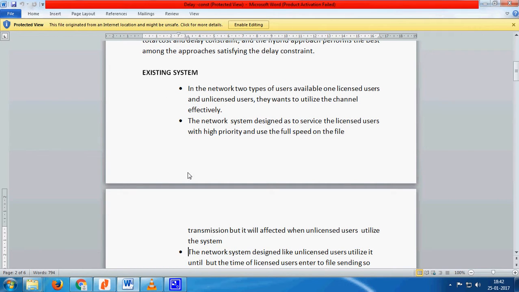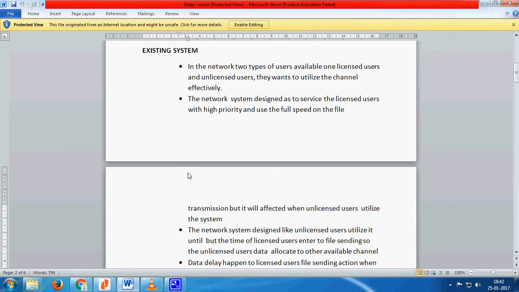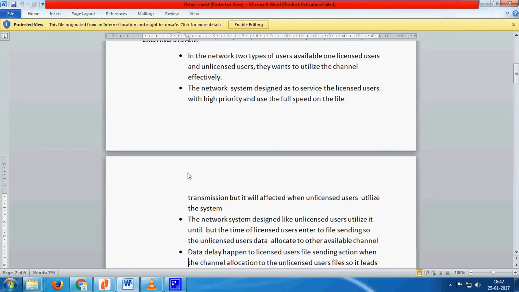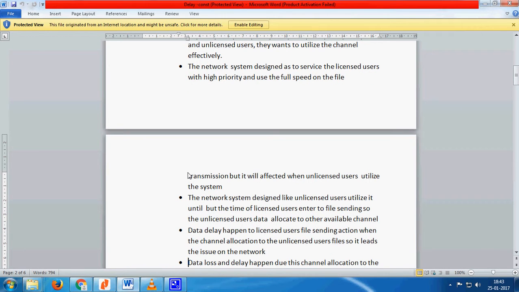The network system is designed so that unlicensed users utilize the channel until the time licensed users enter to send files, so the unlicensed user data is allocated to another available channel. Data delay happens to the licensed users' file sending when the channel is allocated to the unlicensed users' files, so it leads to an issue on the network.